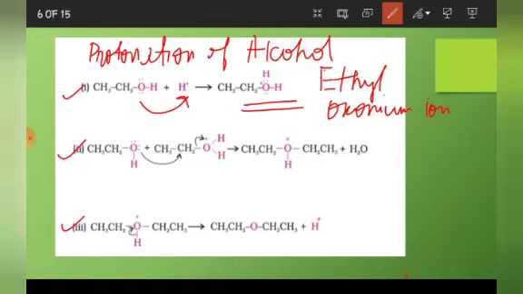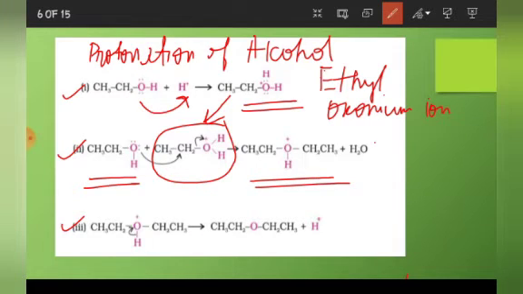Now see the second step. In the second step, there will be backside attack of another alcohol molecule on the protonated molecule. This is the same molecule that we got from our first step, and here again we have taken another molecule of the alcohol and there will be backside attack. Now see what we will get. We will get the addition product here with the elimination of H2O molecule.